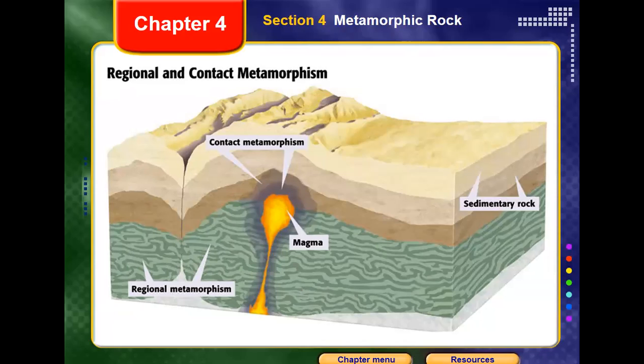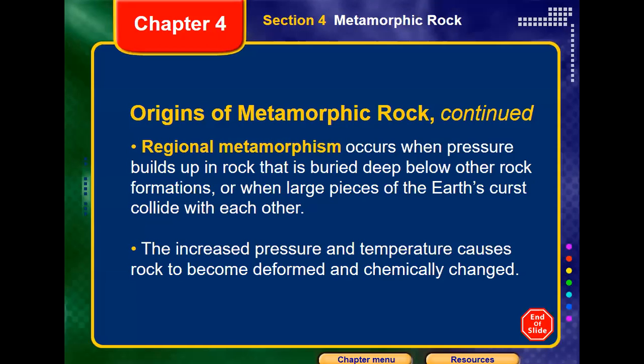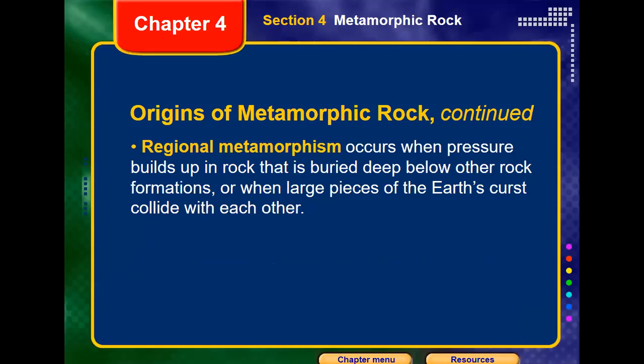In regional metamorphism, we may find just a change in texture or structure, but the composition may stay the same. So the amount of change in contact metamorphism is greater and more obvious than in regional metamorphism. Regional metamorphism occurs when pressure builds up in rocks that are deep below other rock formations, or when large pieces of the Earth's crust collide with each other.